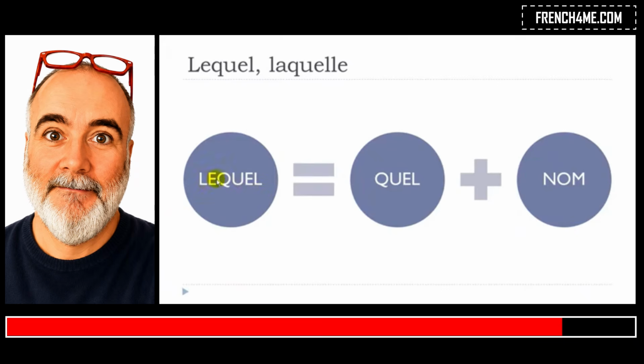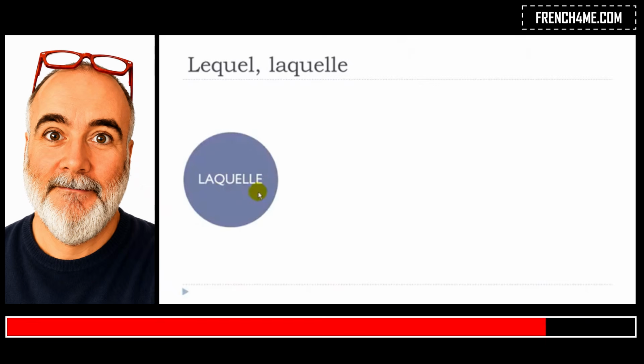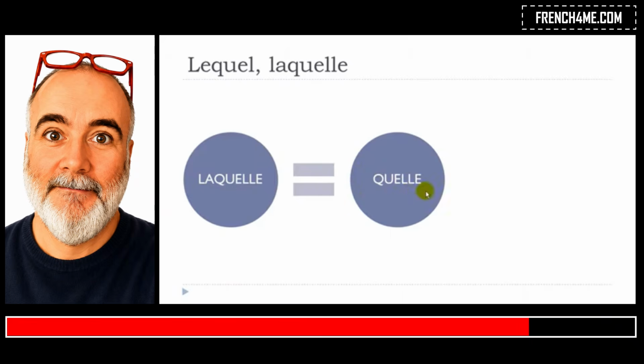Okay? Remember that in that case, we'll see that a bit later in this lesson, lequel will be for the singular masculine. Okay? Then let's see how it goes for the feminine form, singular as well. So it will be laquelle, okay? And then it will replace this quel, so "what", but in that case, as you remember probably, we've got the feminine and the masculine form, plus a noun, so plus un nom, okay? So if you want to replace quel plus un nom, then you will have to use laquelle. So this is the singular feminine form, okay?